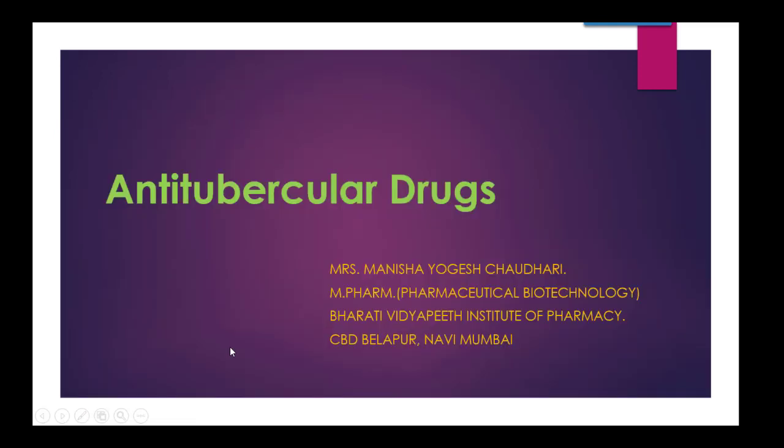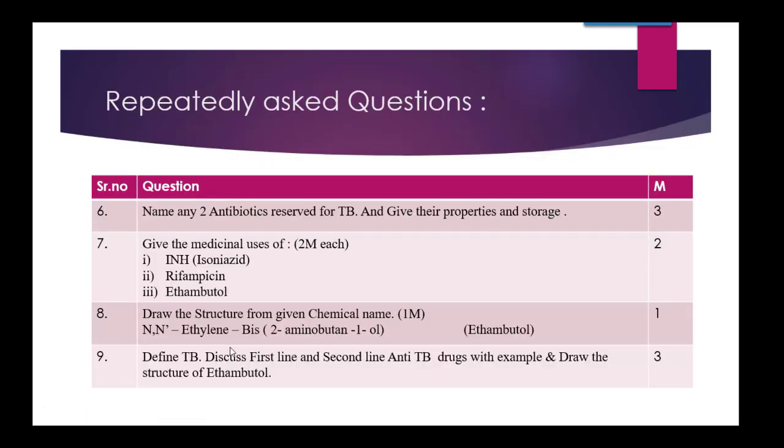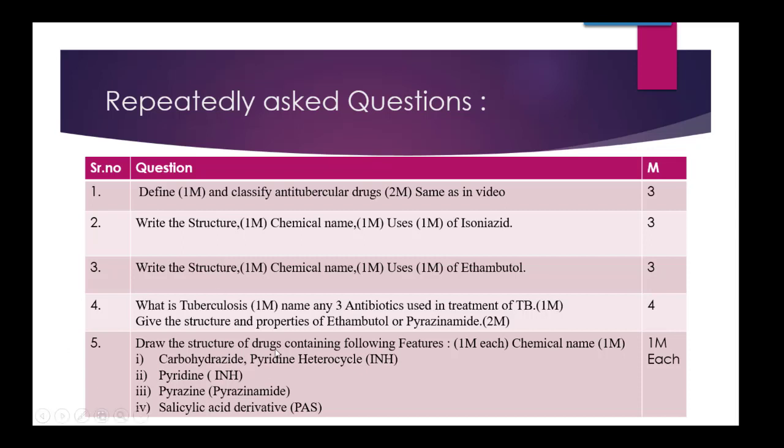Then the next question is a really very important part of antitubercular drugs. Draw the structure of drug containing the following features. Here you are supposed to draw these structures. These are the 4 structures which are really very important from the antitubercular drugs.